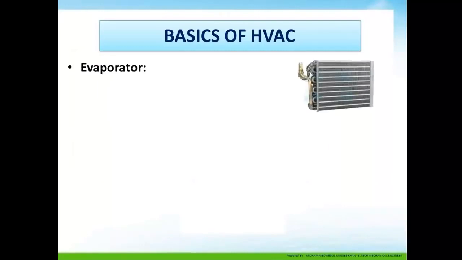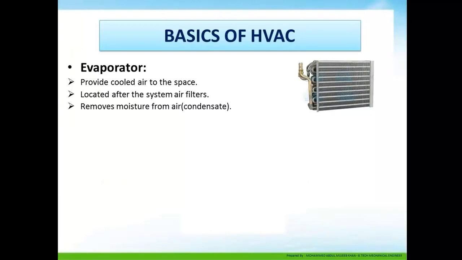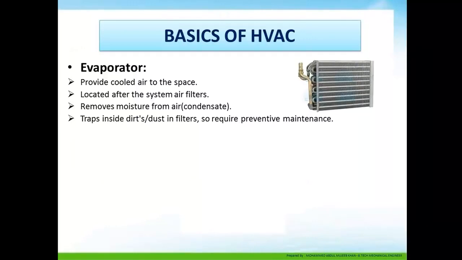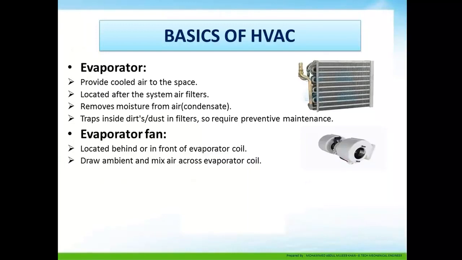Evaporator. It provides cool air to the space and is located after the air filters. It removes moisture from the air. It traps inside dust in filters, so it requires preventive maintenance also. Evaporator fan. Located behind or in front of the evaporator coil, it draws ambient and mixed air across the evaporator coil.